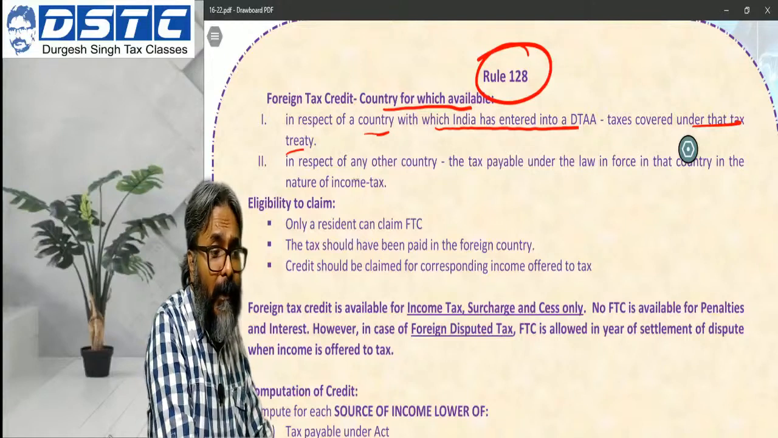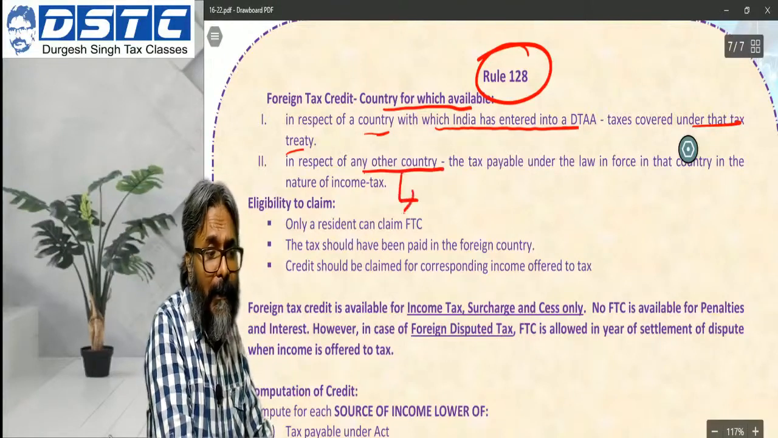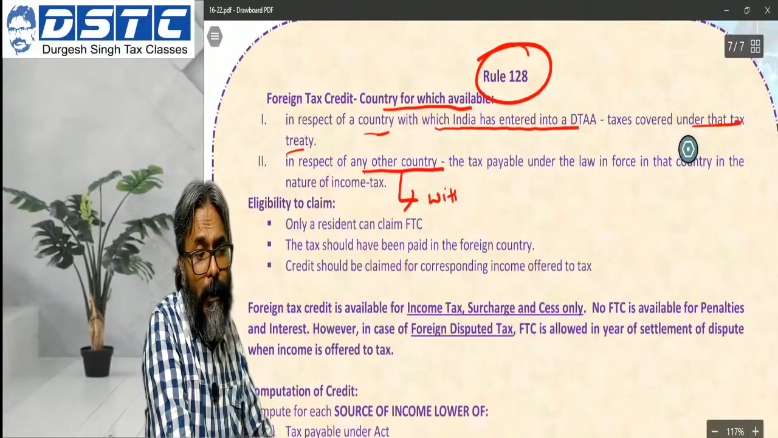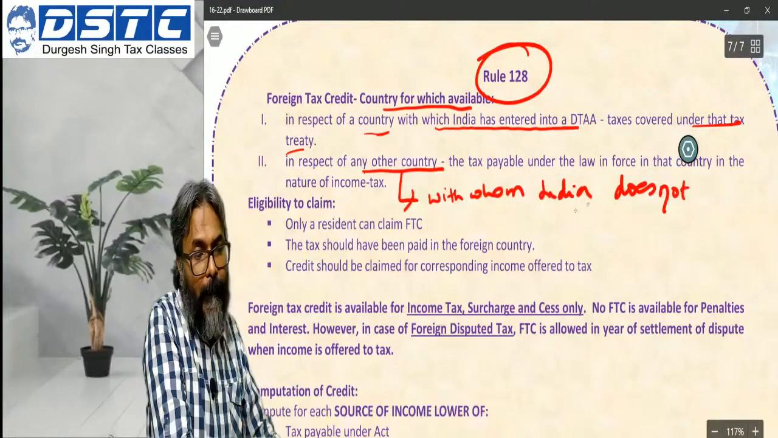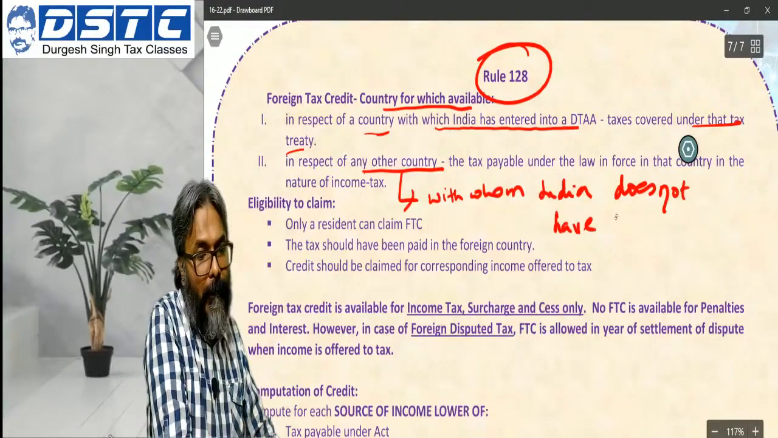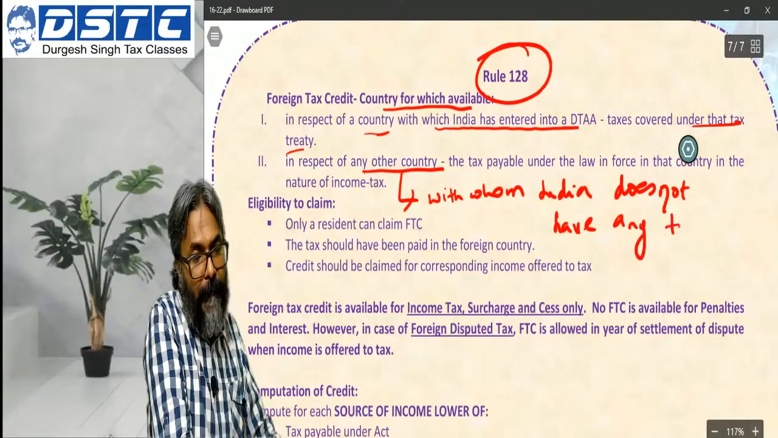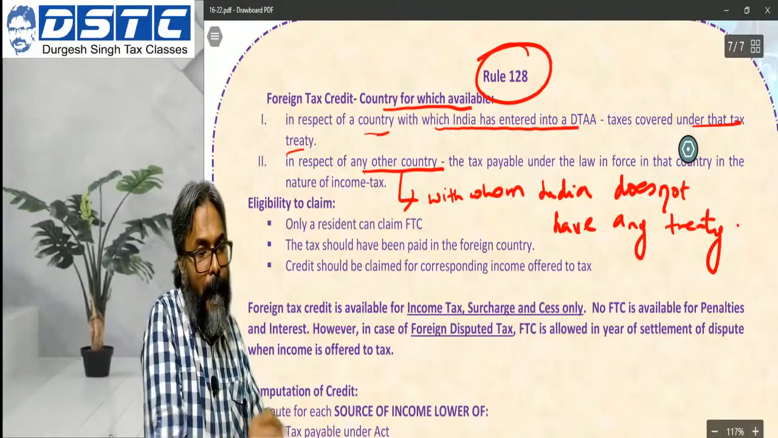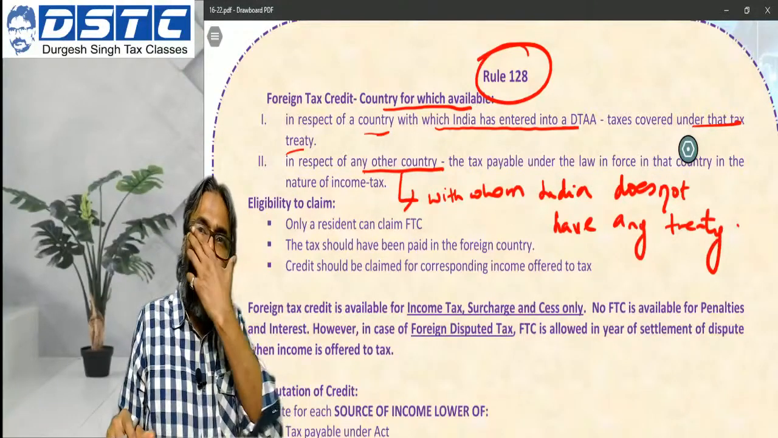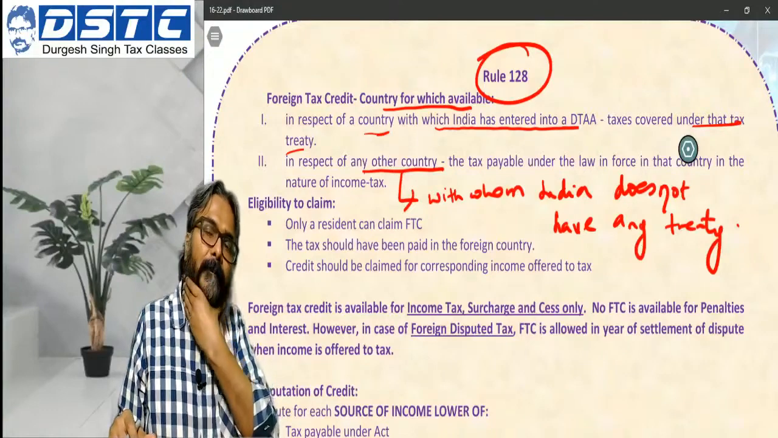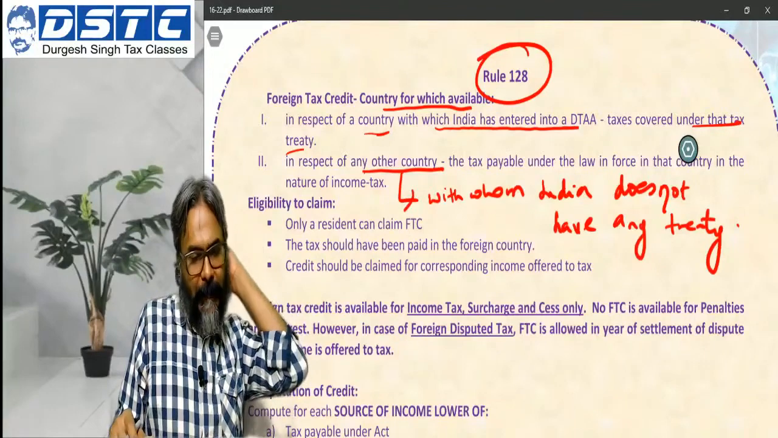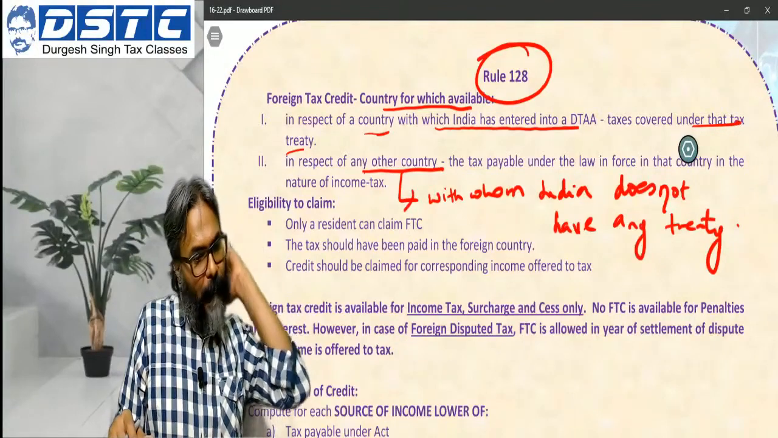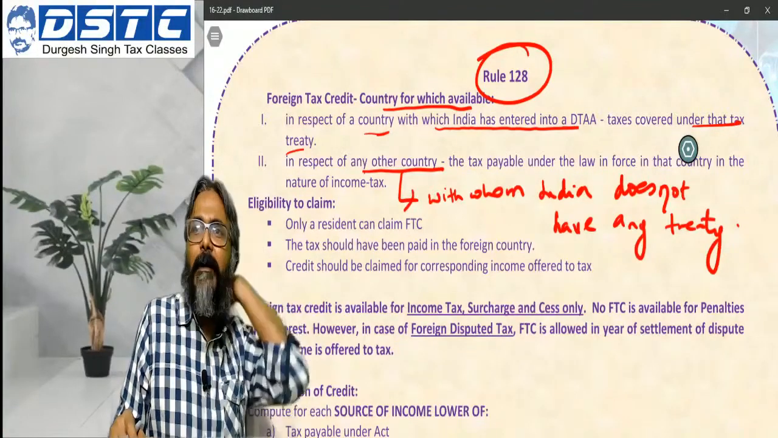What about the next one? In respect of any other country. What do you mean by any other country? That is a country with whom India does not have any treaty. So if this is the case, in respect of any other country with whom India does not have a treaty, then what will be the position?